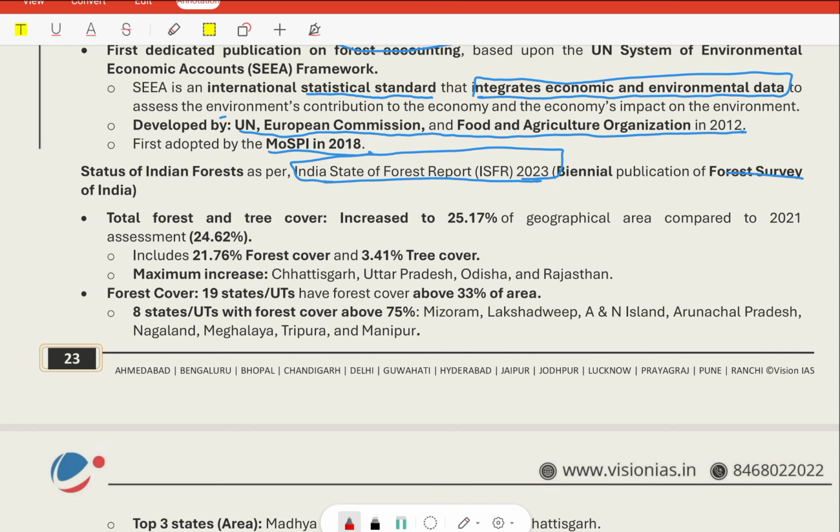So we get a reality check of our initiatives to protect and conserve the environment and increase the forest cover.